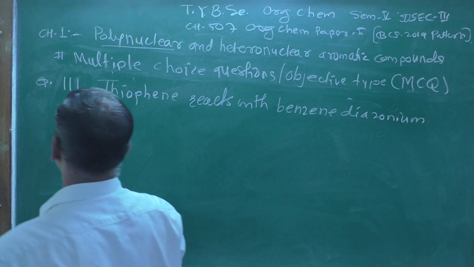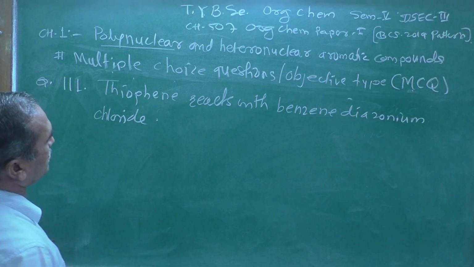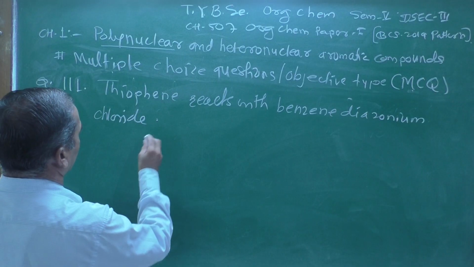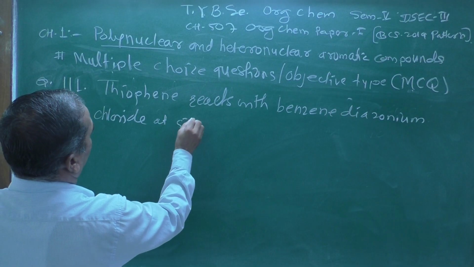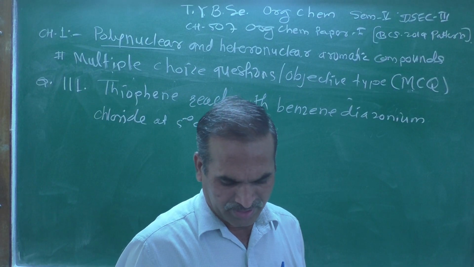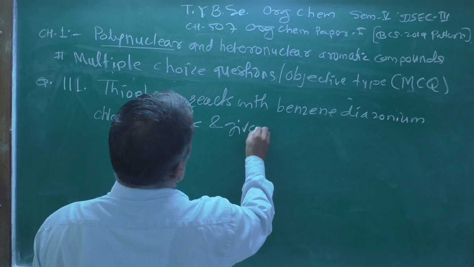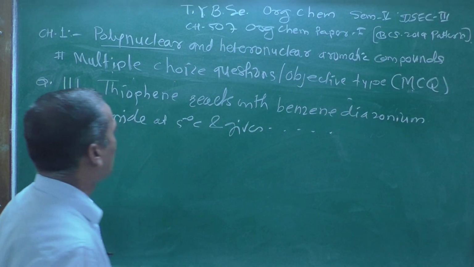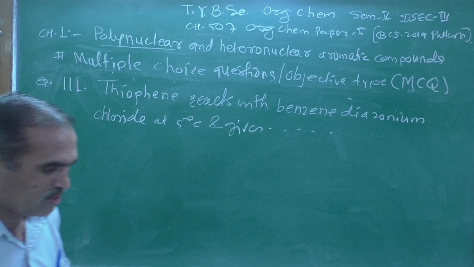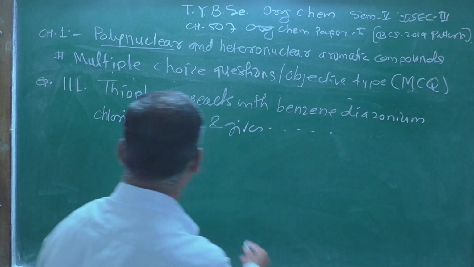Thiophene reacts with benzene diazonium chloride at 5 degrees centigrade and gives dash. The options are as follows.